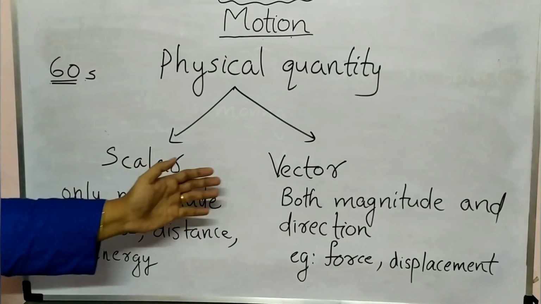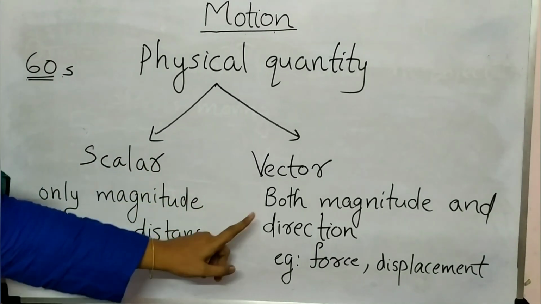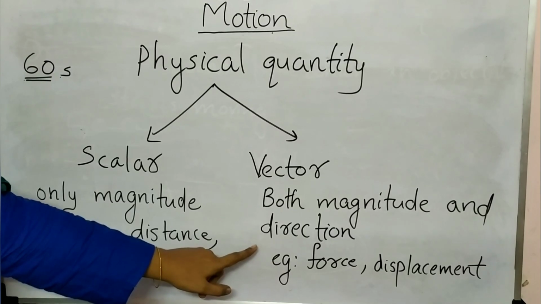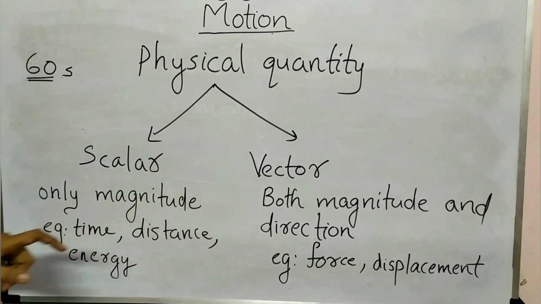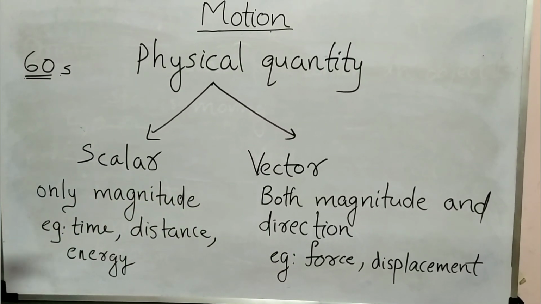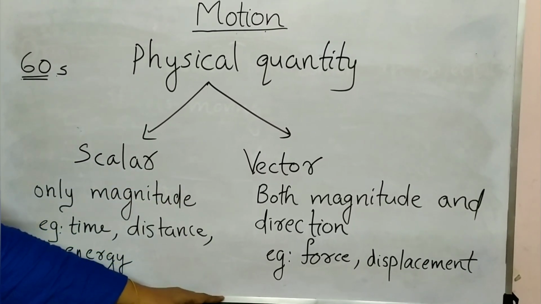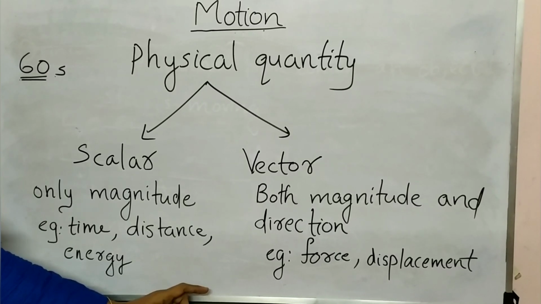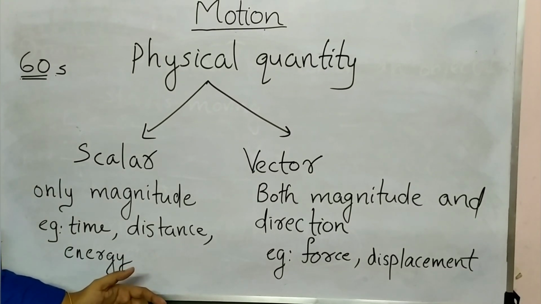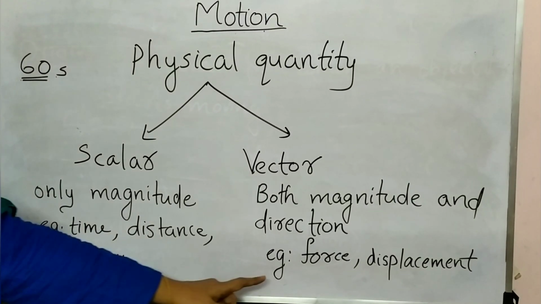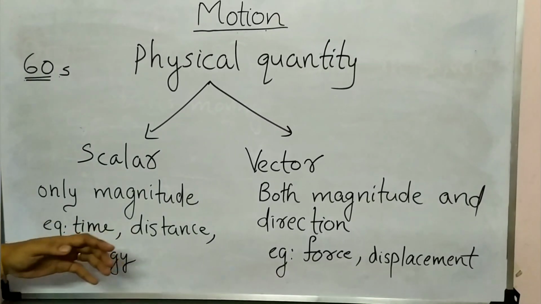Then coming to vector quantities, here you can see both magnitude and direction. So the quantities which have both magnitude and direction, we can call them vector quantities. Here you can see two examples: force and displacement. Now I am not going into displacement, you will study it in this chapter, but force, you know, last year in 8th standard you studied.